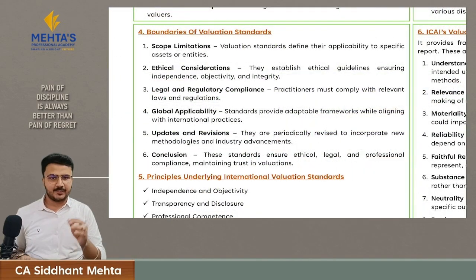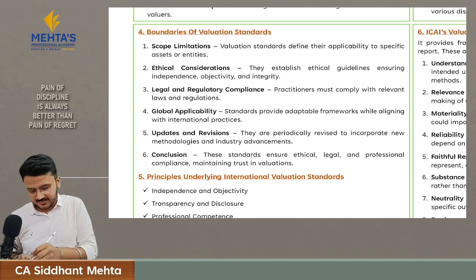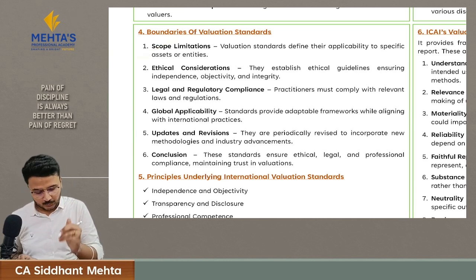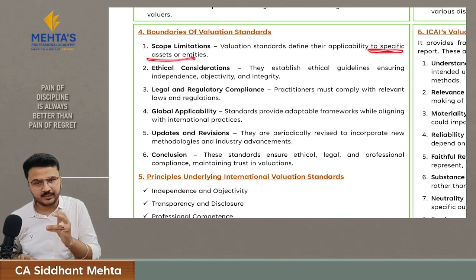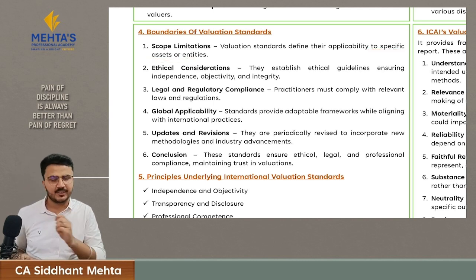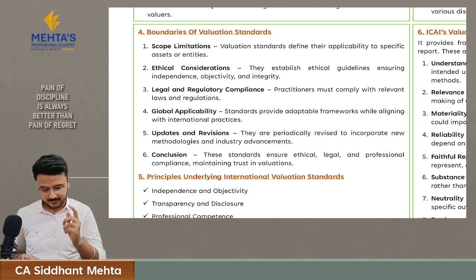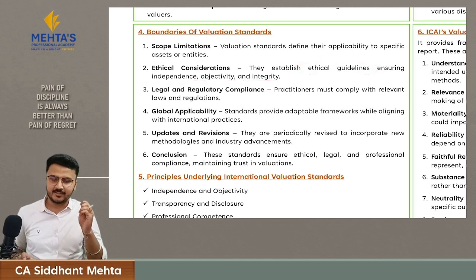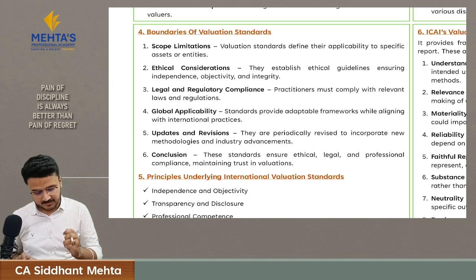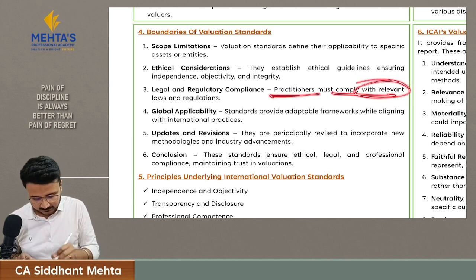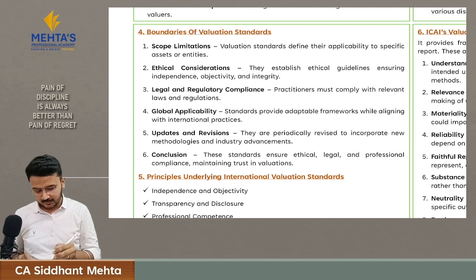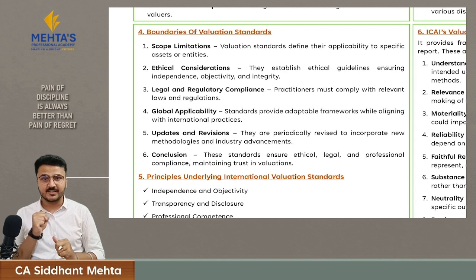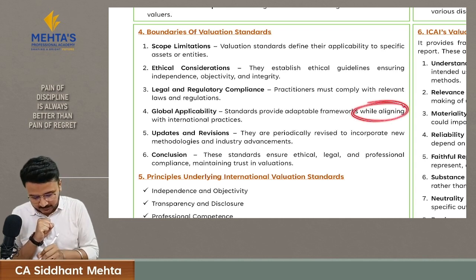Now let's understand the boundaries of valuation standards. The first one is scope limitation. These standards will tell you on which specific assets or entities they are applicable. Hence you have to apply the standard for that purpose only. Second, these standards, like I said, issue ethical guidelines which a valuer has to follow to be independent, objective, and to maintain integrity. Third, these standards make valuers comply with all relevant laws and regulations. Then these standards are prepared in such a way that they understand the local conditions but also align with international practices.